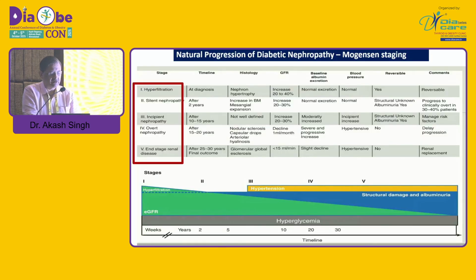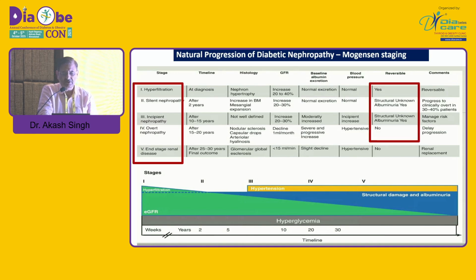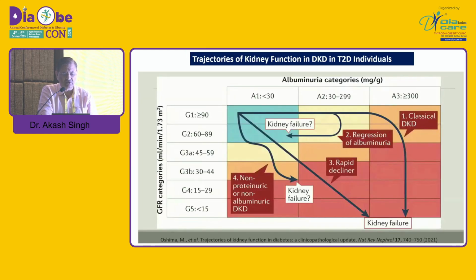So basically, these are the stages: hyperfiltration, silent nephropathy, incipient nephropathy, overt nephropathy, and end-stage disease. Of these, the first three are treatable, that is the stages of hyperfiltration, silent nephropathy, and incipient nephropathy. These are reversible stages, and once the patient progresses to overt nephropathy, this is not reversible.